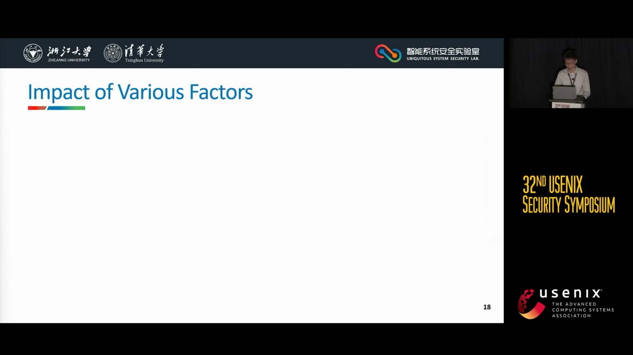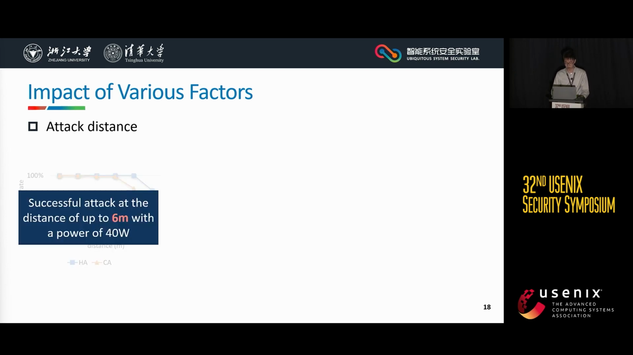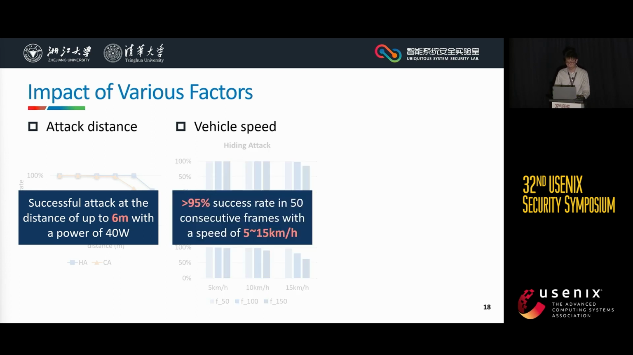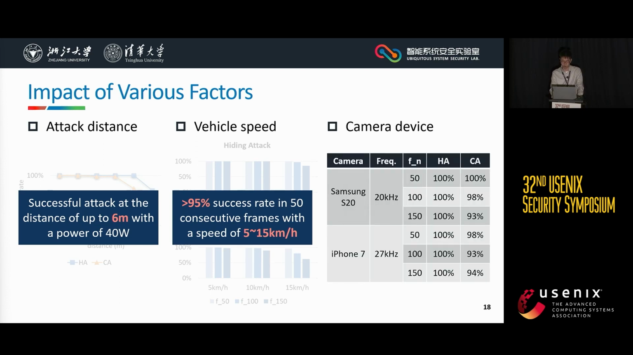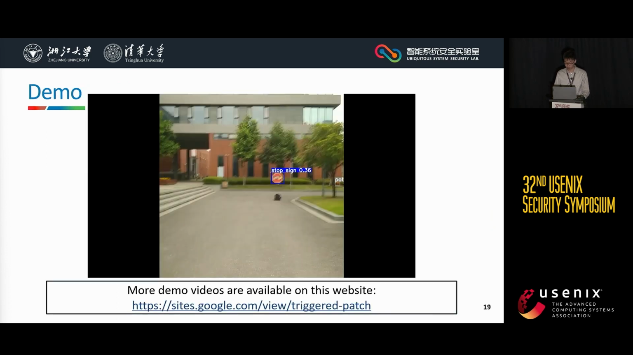Moreover, we studied the impact of various factors on the effectiveness of TPatch. For attack distance, we find the attack performance starts to drop when the distance is more than 5 or 6 meters. We investigate 3 vehicle speeds up to 15 km per hour for safety reasons. We find TPatch can keep over 95% success rate in 50 consecutive frames. We also evaluate TPatch on 2 different cameras with different image stabilizers and find their attacking performances are close to each other. Okay, let me show you the demos of TPatch.